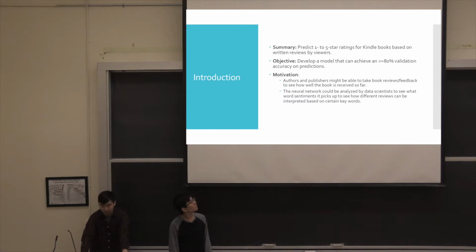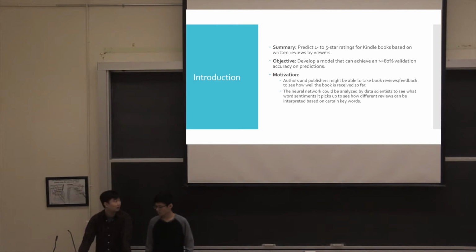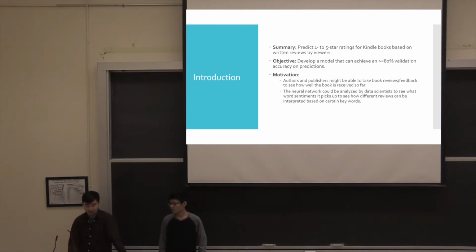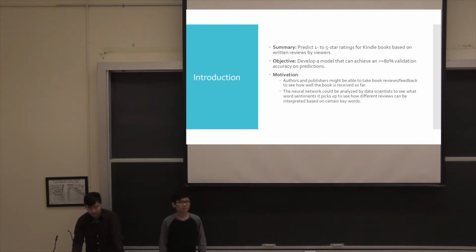Let's get started. So the goal of our project was to predict a 1 to 5 star rating for Kindle books based on written reviews by readers. Our objective for this project was to develop a model that was able to achieve at least an 80% validation accuracy on predictions.